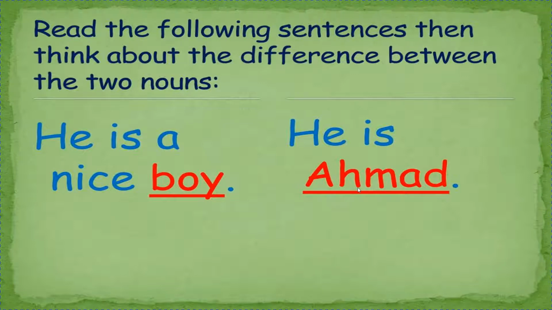Like with Ahmad, we will not use any article. Like India, America, we will not use any article, but there are some proper nouns where we can use the, like the Times of India, the Ganga, the United States of America. So children, there are few places where we can use the, and we will not use any article with proper nouns, and with common nouns we can use a or an.